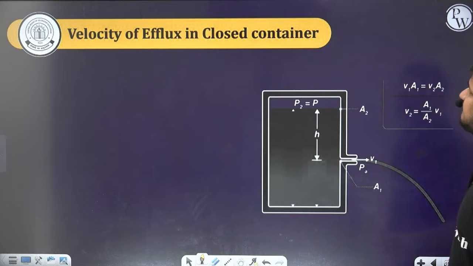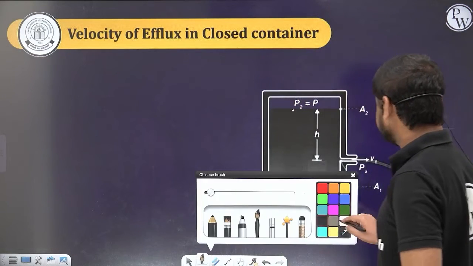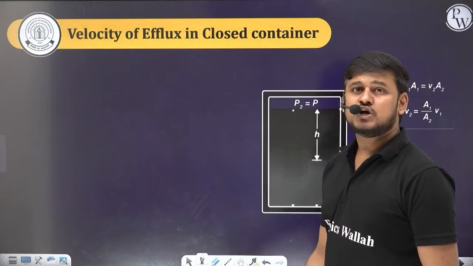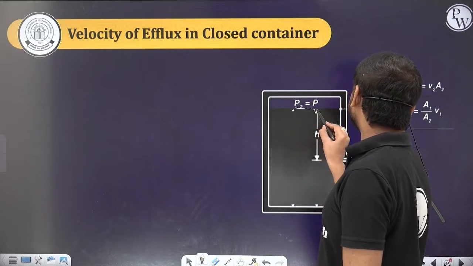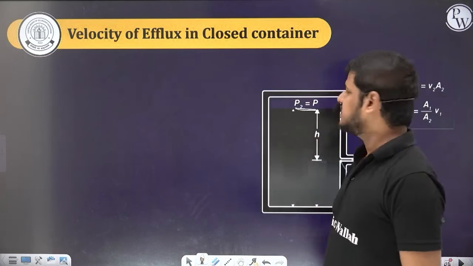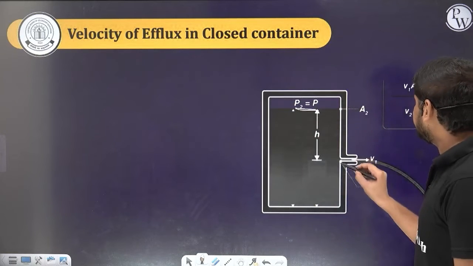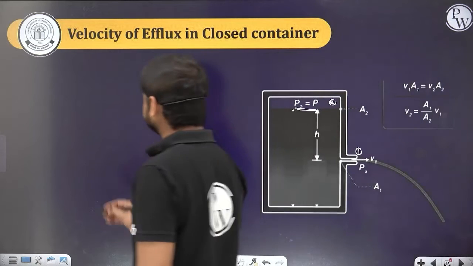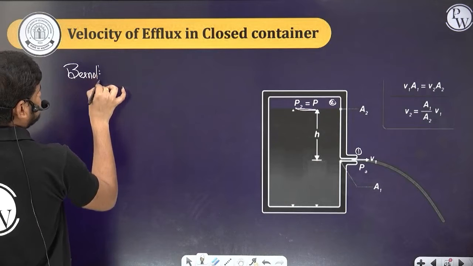Now the velocity of efflux in a closed container. In the open container, the pressure P1 is equal to P atm, but here the pressure is not P atm, it is somewhat P. Let it be point 1 and point 2. Again we can apply Bernoulli's principle.